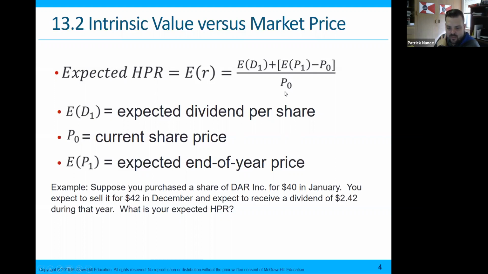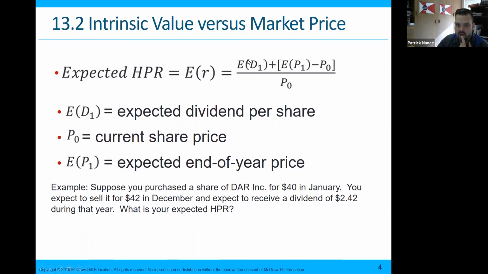In a lot of ways, it simulates a percentage of return. A sample says, suppose you purchase a share of DAR Inc. for $40 in January. We expect to sell it for $42 in December and expect to receive a dividend of $2.42. What is your HPR, your holding period return?